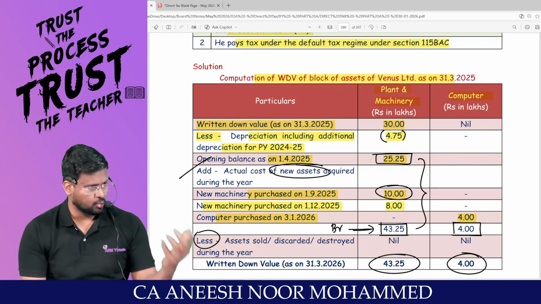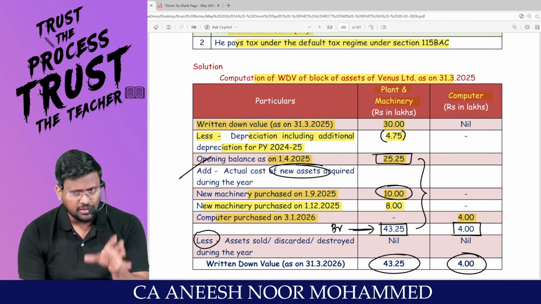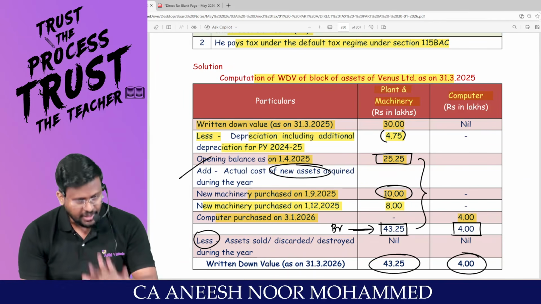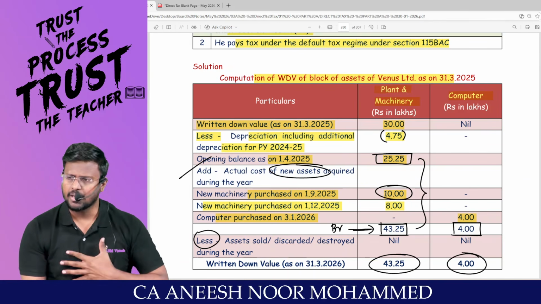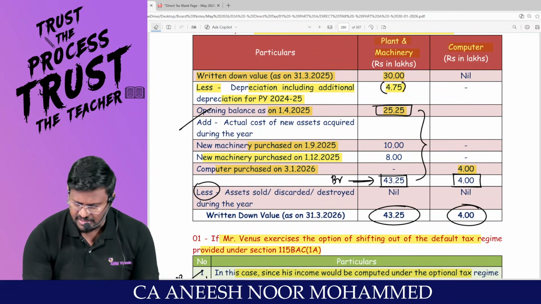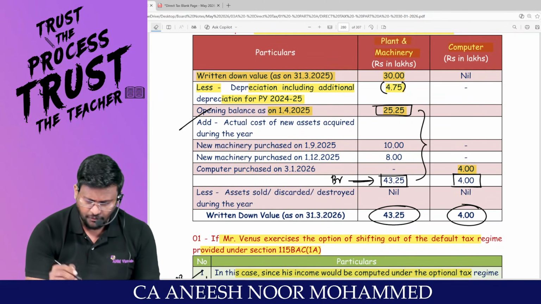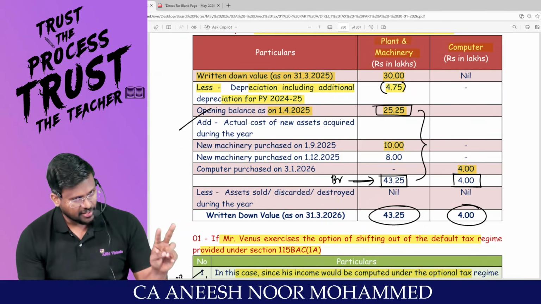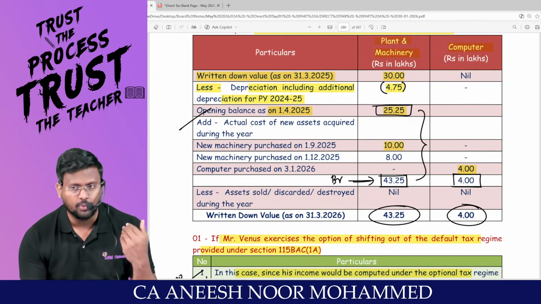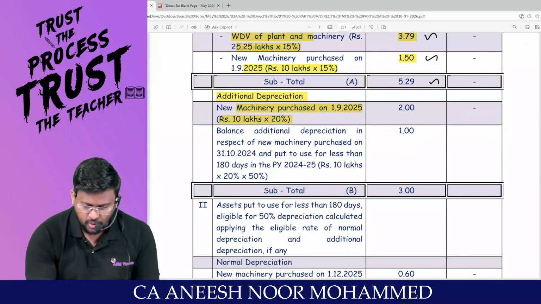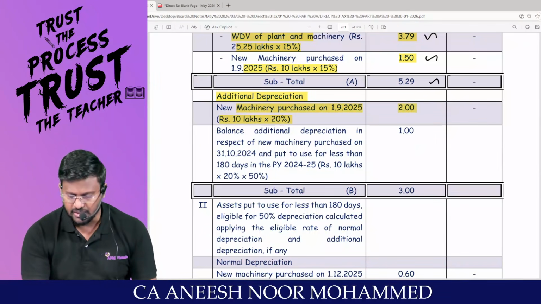But if some part has not been claimed in the last year because of the 180 days benefit, then the remaining part can be claimed in the current year. In this, 10 lakhs is entitled for additional depreciation, that too at 20% because it has been put to use for more than 180 days. New plant and machinery purchased on 19. 10 lakh into 20% comes to how much?